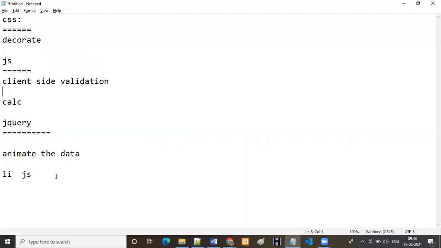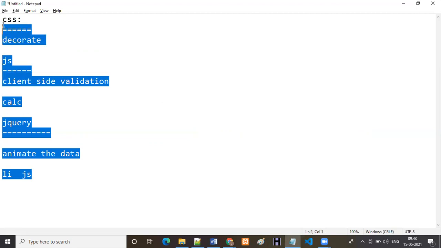Thank you so much for explaining, because I was so confused. I didn't know what client-side validation is. I didn't know why we are using jQuery. Okay, thank you.